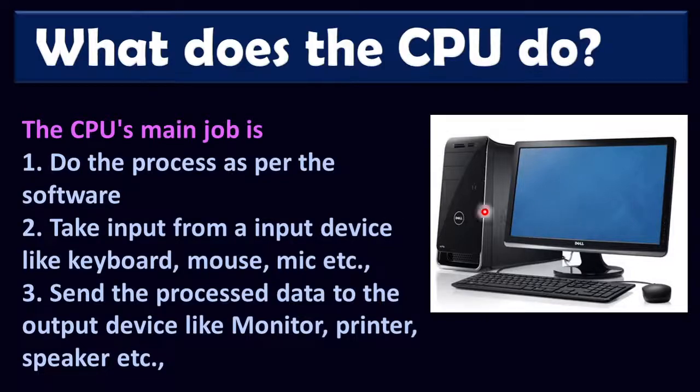Therefore the main job is to take the input like keyboard or mouse, then do the calculations, and then send the output to the monitor. For example, if you want to add two numbers, you should give the first number and second number, and it should add the two numbers and display the result on the screen. That's how the main job of the CPU is to do the process, take the input from the input devices, and send the processed data to the output device.